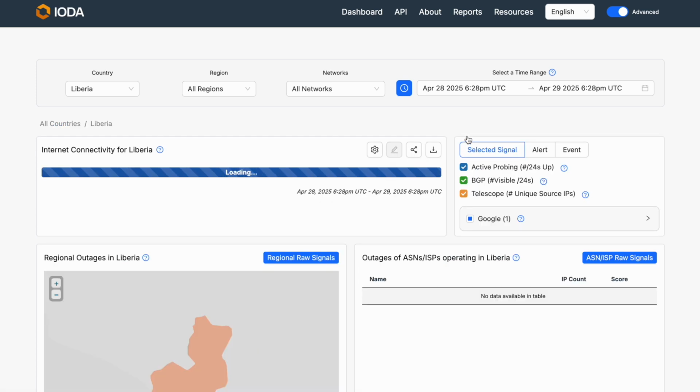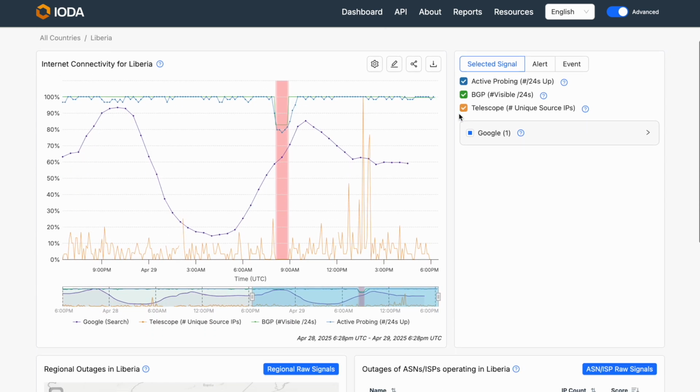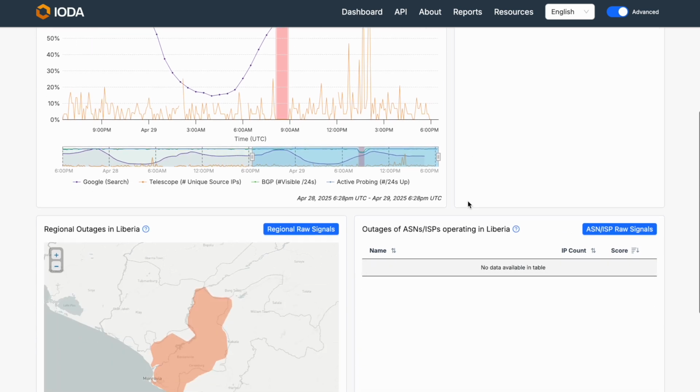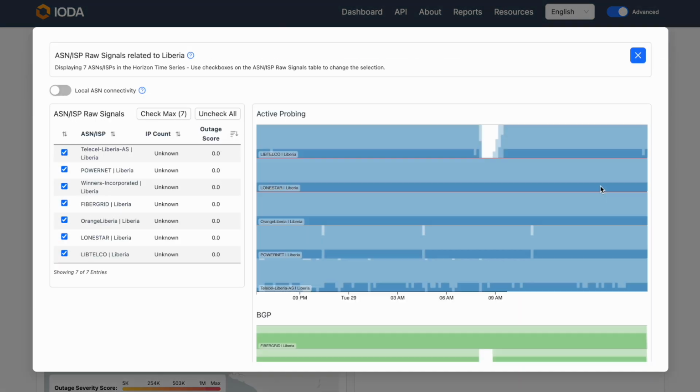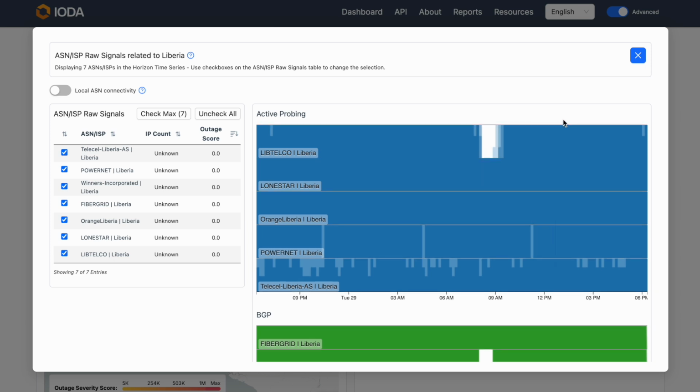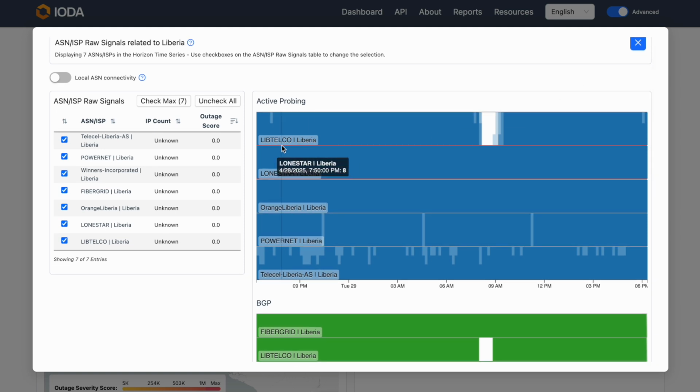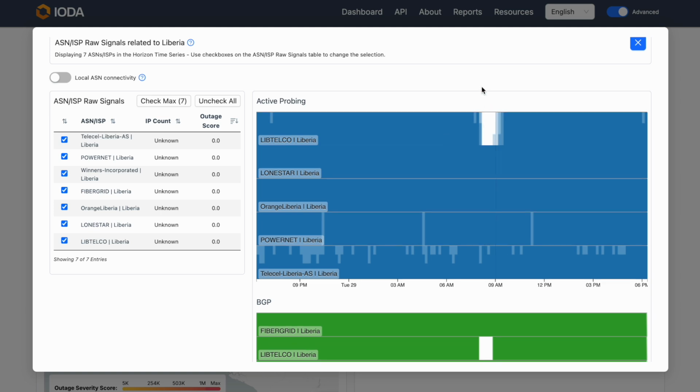For Liberia, we see a short, about an hour long internet disruption. And if we wanted to look at networks that could be driving this outage, we launched the raw signals panel for ASN's ISPs. Here we can see LibTelco Liberia is the one that experienced an outage.